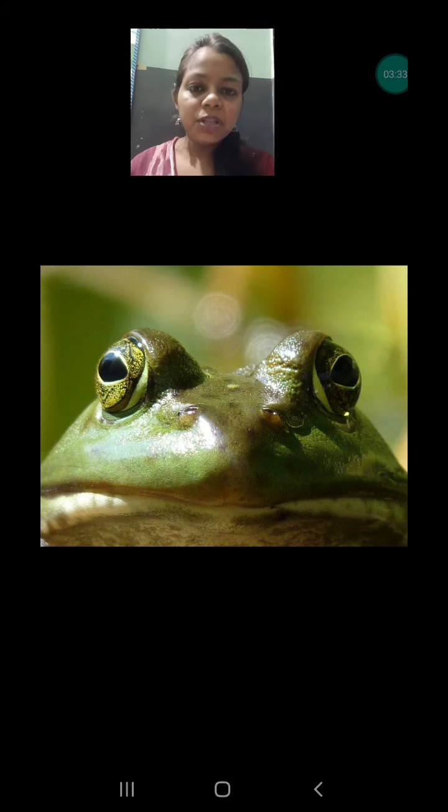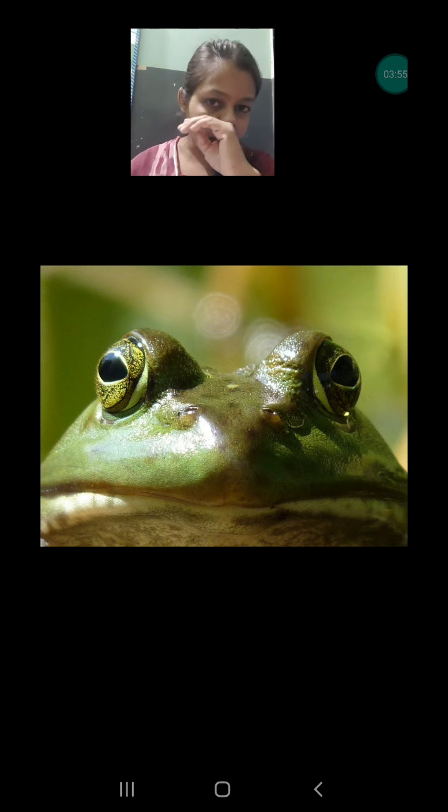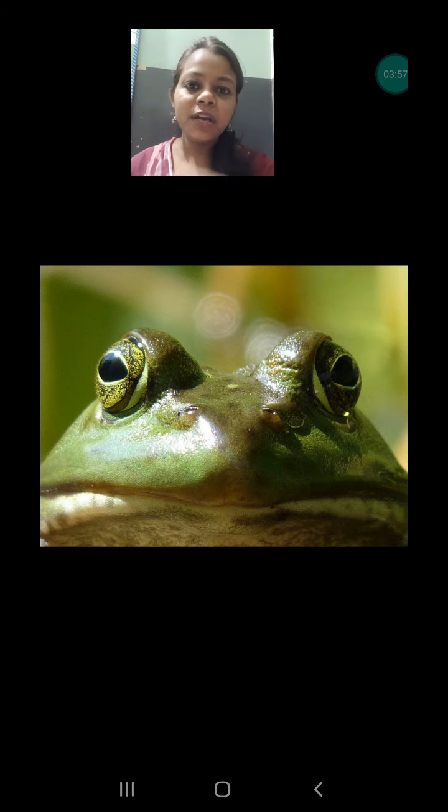Next is the bulging eyes. If you see the eyes, they are bulging, that means they are above the skin, which helps them to see in the front and at the side, most of the time not exactly the back, but front and sidewise also. This is the benefit. Whenever it is going into the water, it has to see around itself, in the front and sometimes at the side. So this type of eyes helps them to look around very nicely.